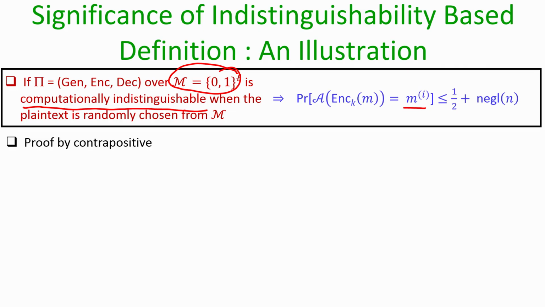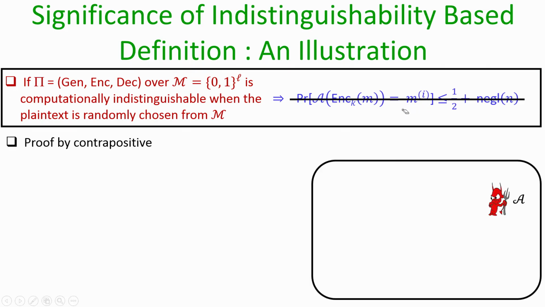And the proof strategy here will be proof by contrapositive. Namely, we will assume that there exists an adversary who can significantly compute the ith bit of the underlying plaintext, where the plaintext is randomly chosen from the set of L bit strings and is not known to the adversary, and the key is also not known to the adversary.